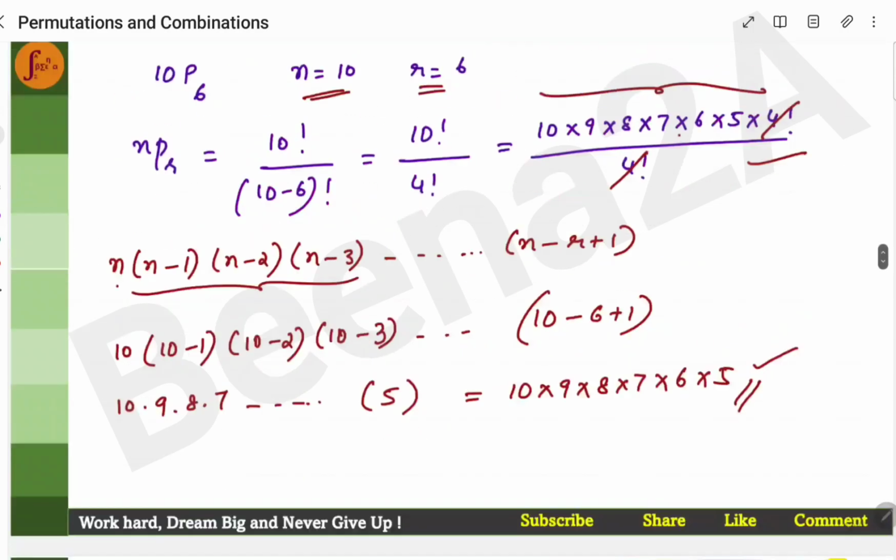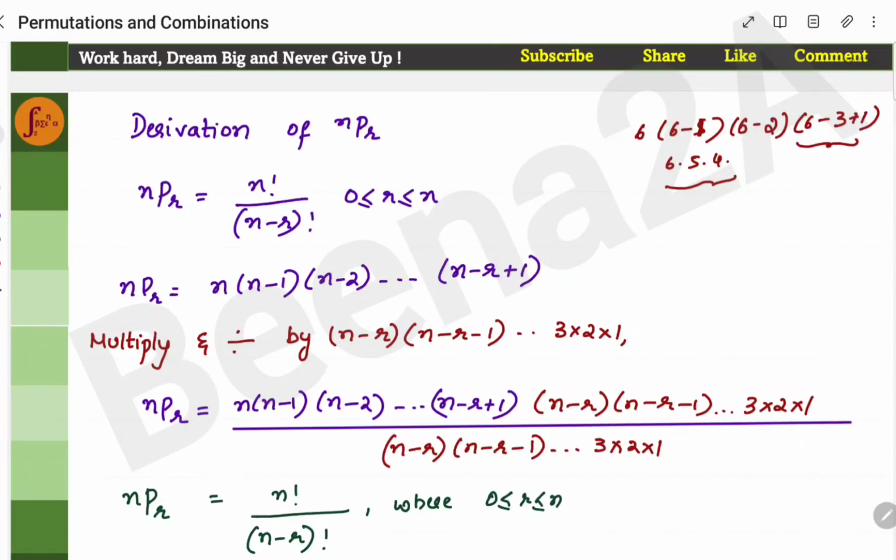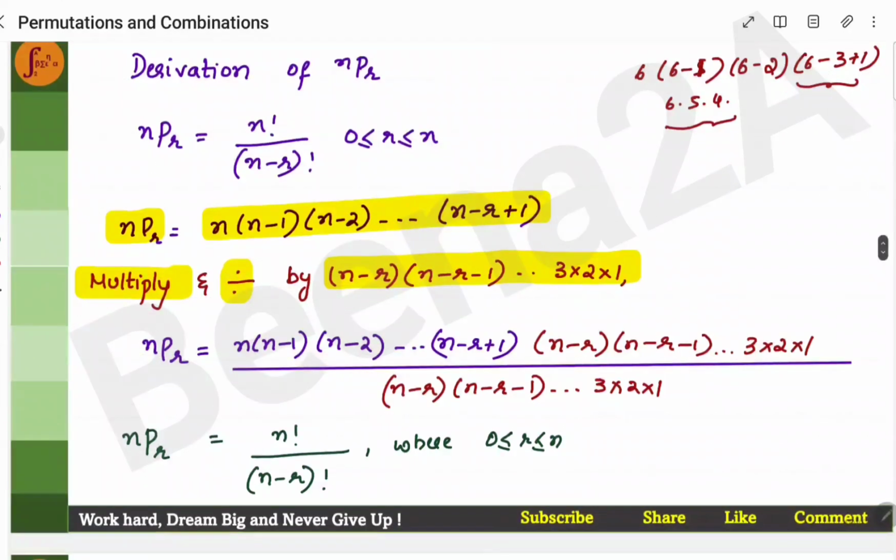Now to prove this, we'll start with this expression, and we'll multiply and divide it by n minus r into n minus r minus 1, till 3 into 2 into 1. Just remember, you have to multiply and divide by n minus r into n minus r minus 1 till 3 into 2 into 1. So once you do that, what will happen here?